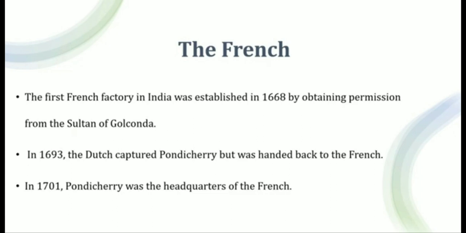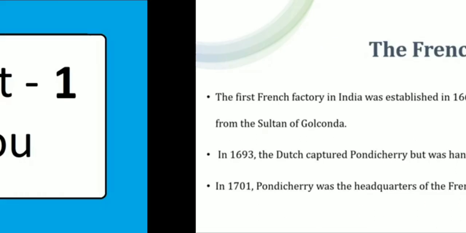In 1693, the Dutch captured Pondicherry, but after a few days handed it back to the French. In 1701, they made Pondicherry the headquarters of the French. Are you clear, students? Thank you, students.